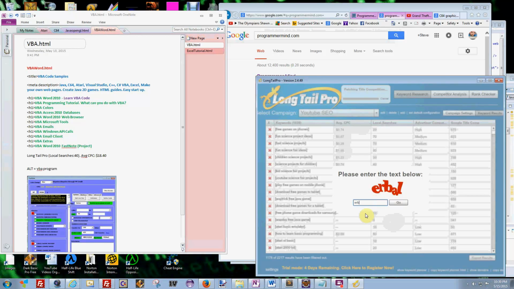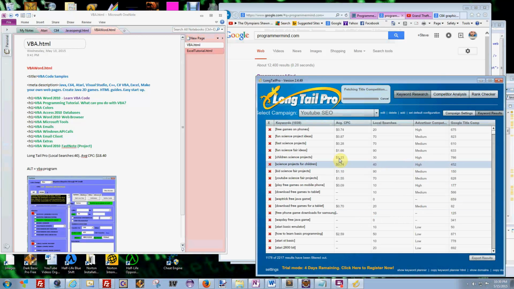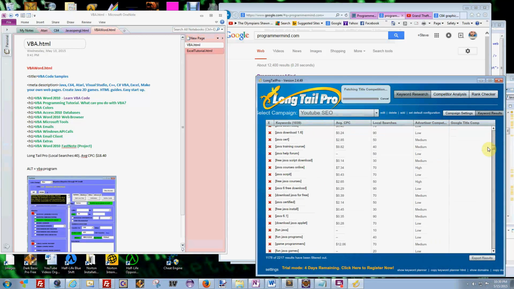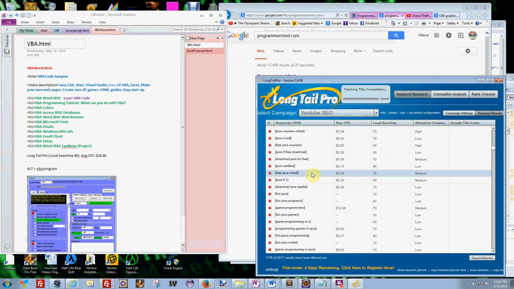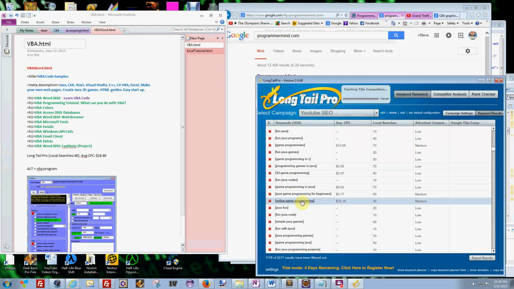Right now, mine is just not working right for some reason. Okay, it keeps bringing up the CAPTCHA all the time. Kind of annoying. But anyways, these are the ones I've been searching for. You can see like Java training course. And what Longtail does is it looks for longer keywords. Like look at this one, Java game programming for beginners.